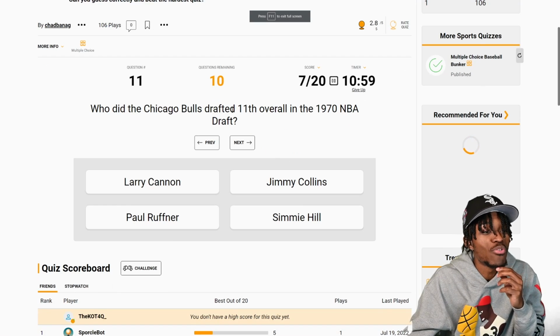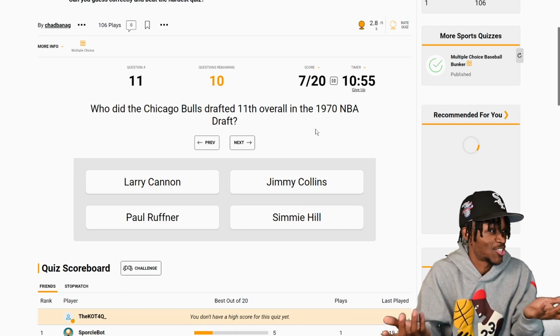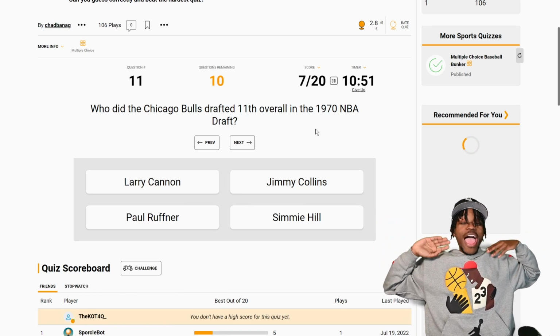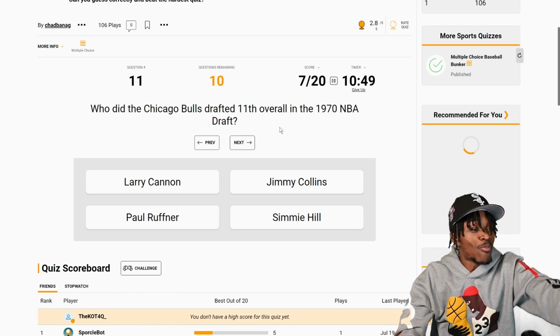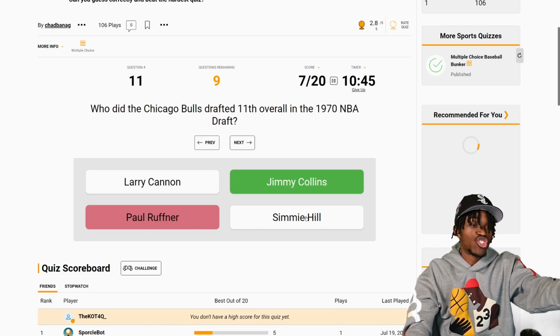Who did the Chicago Bulls draft 11th in 1970? This is the one I should be getting. This is Bulls related. I have no idea. Eeny, meeny, miny, mo. I'm going Paul. Okay, it was Jimmy Collins.